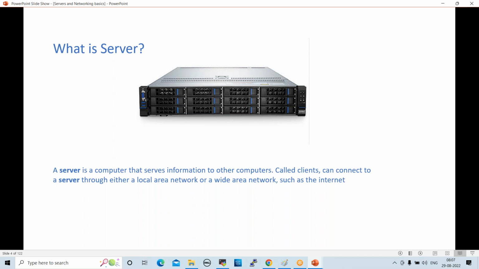Client means desktops or laptops, right? Clients can connect to a server through either a local area network or a wide area network such as the internet, right? What is a network, what is a local area network, what is a wide area network, we'll see that.